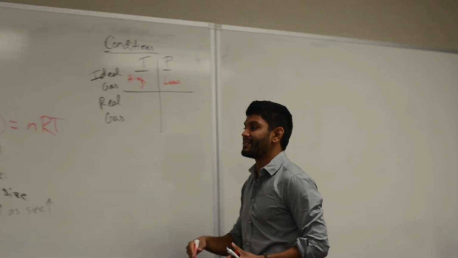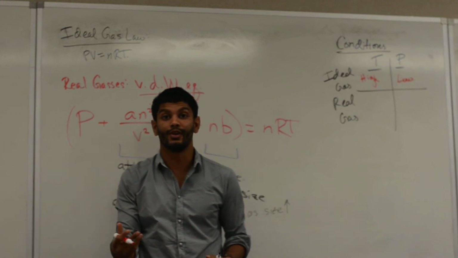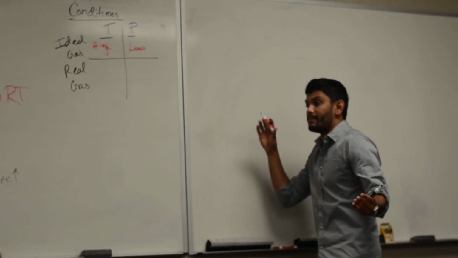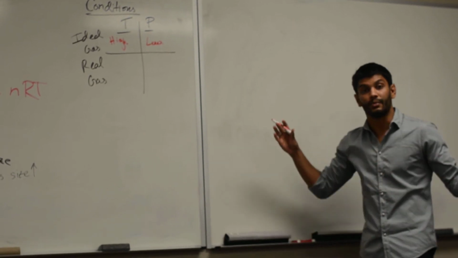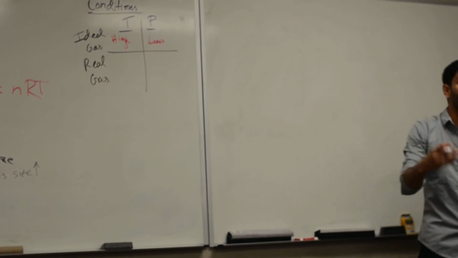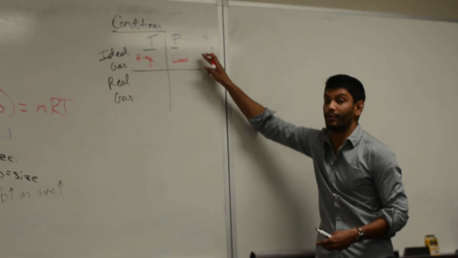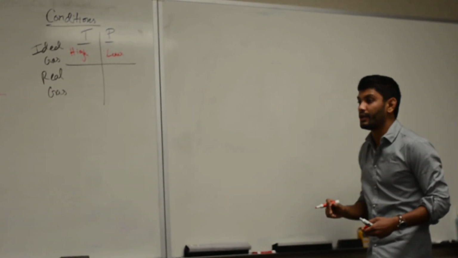That's okay. That's a good way of remembering. But let's think about being compressed and uncompressed. If we want our molecules to be free in the ideal case, we want to be uncompressed. That's why we want low pressure.